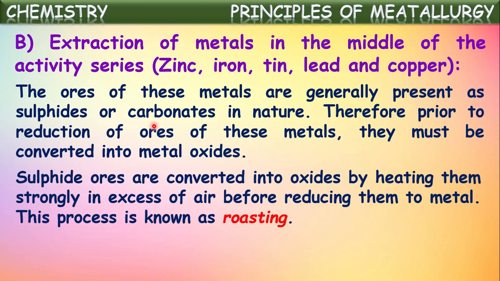Sulfide ores are converted into oxides by heating them strongly in excess of air before reducing them to metal. So instead of extracting metal directly from the metal sulfides, first the sulfide ores are converted into metal oxides by heating them strongly with excess of air. Then metal oxide will be formed. From that metal oxide, metal will be extracted.